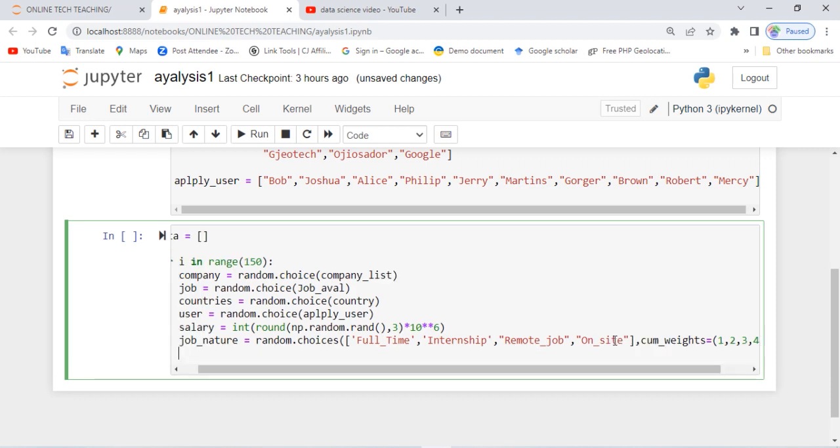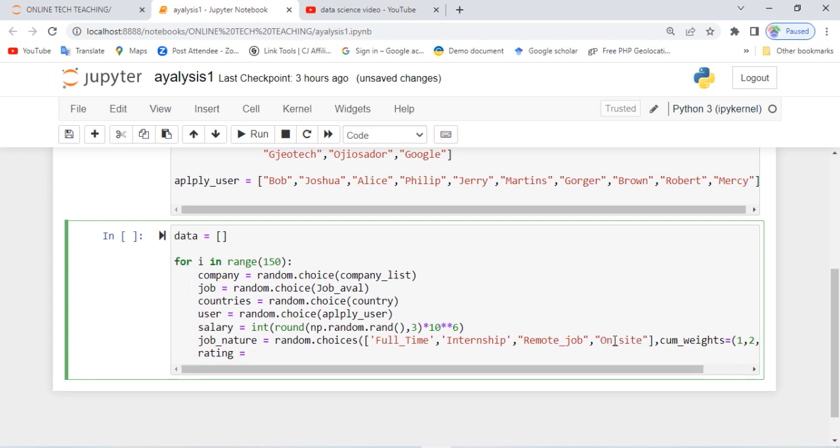Now we have defined this as the nature of our job. Next is rating. How do they rate all these professionals? Their rating determines how often they call or give you a remote job, or how often you get employed.